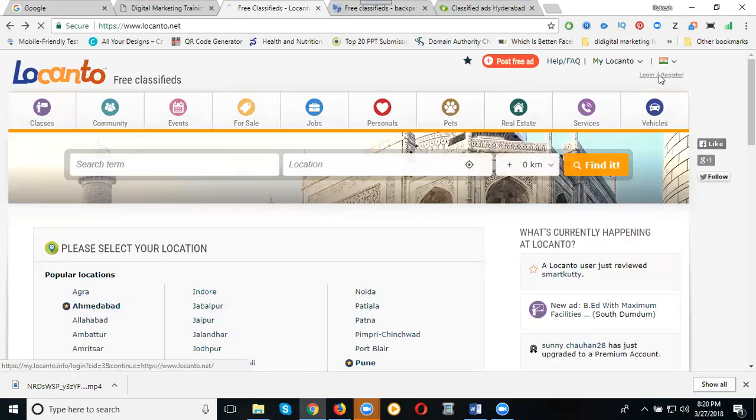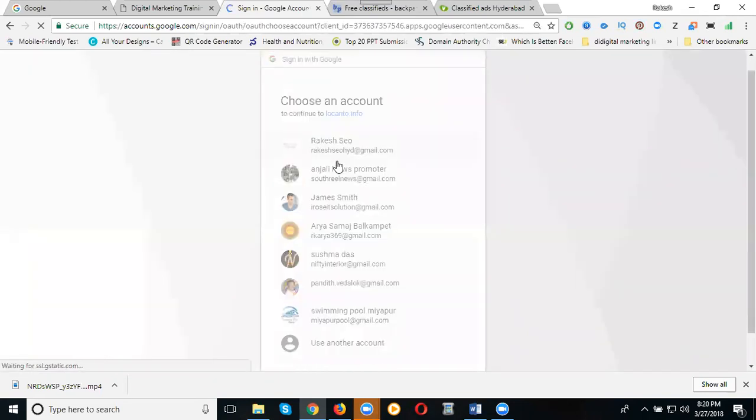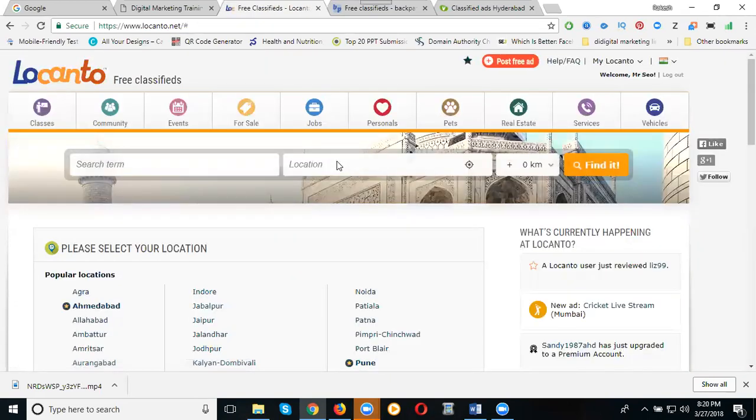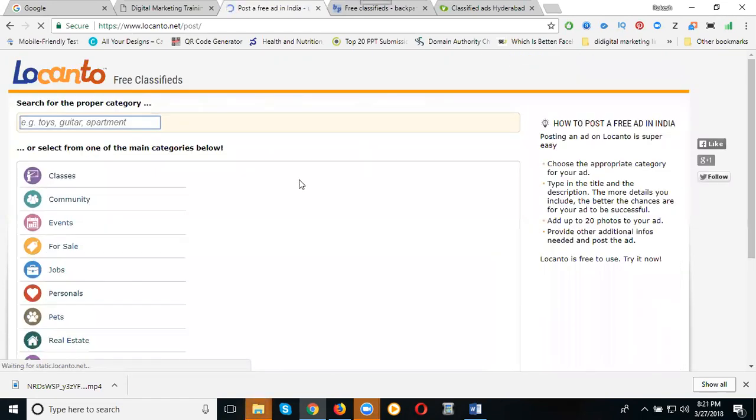First click login here, along with Google. Select your Gmail address. Now you are logged in to your account. If you want to check your ads, the option is here, My Ads. If you click new ad, the option is Post free ads.